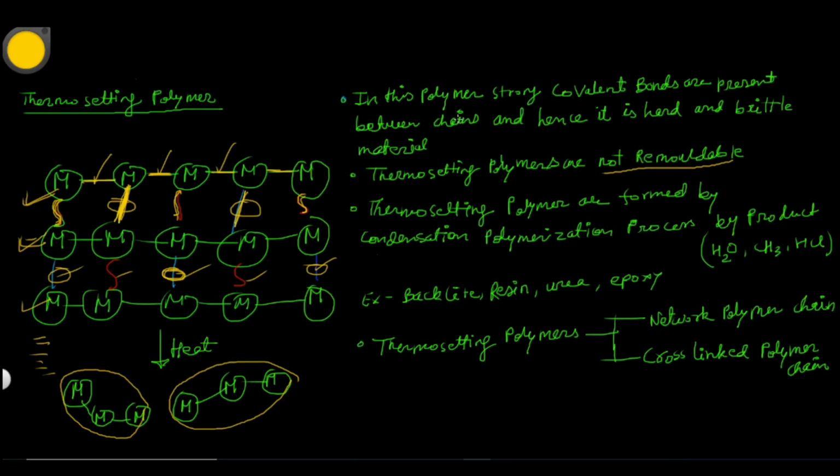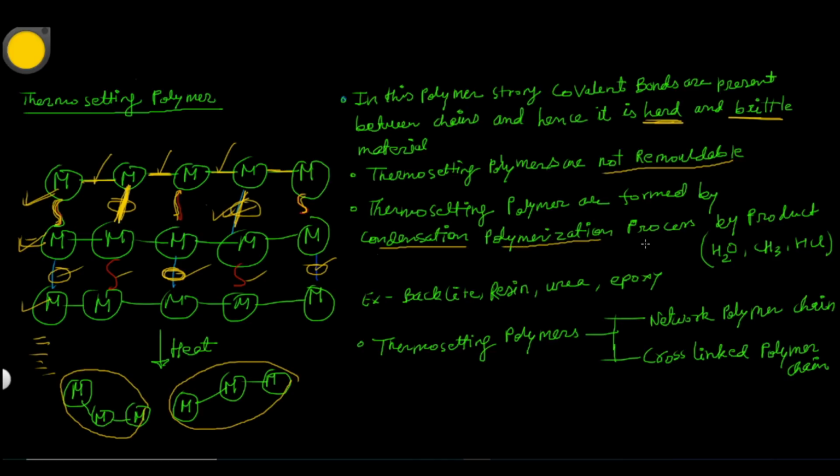In this polymer, strong covalent bonds are present between chains, and it is hard and brittle in nature. As we discussed earlier, strong covalent bonds are present, so it is hard and brittle in nature. And this polymer is formed by the condensation polymerization process.